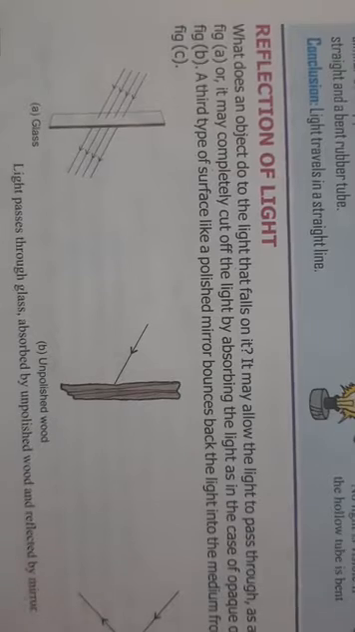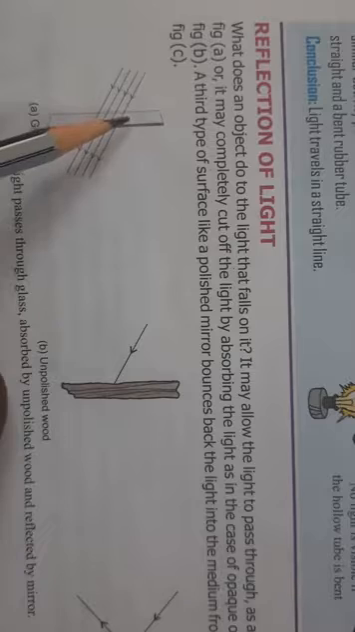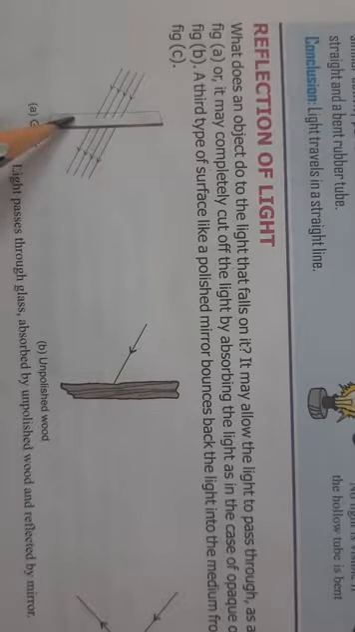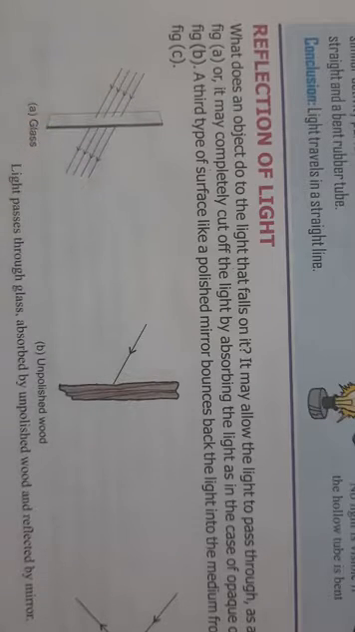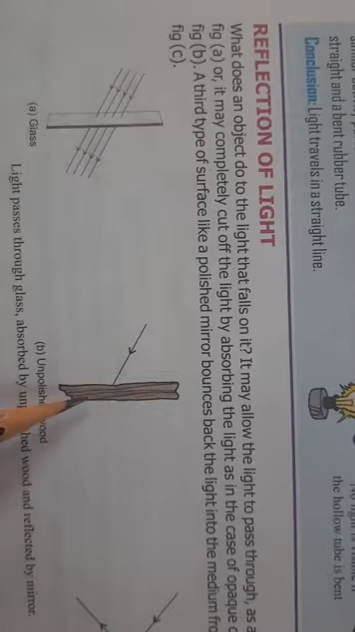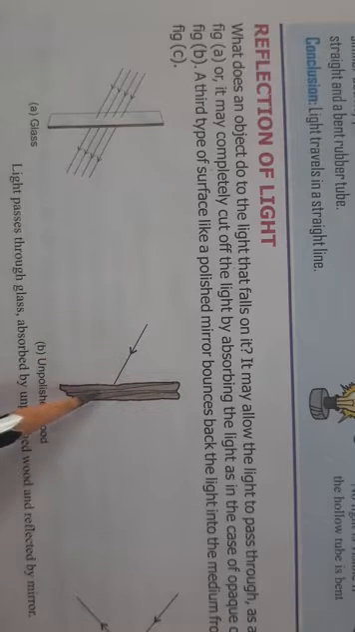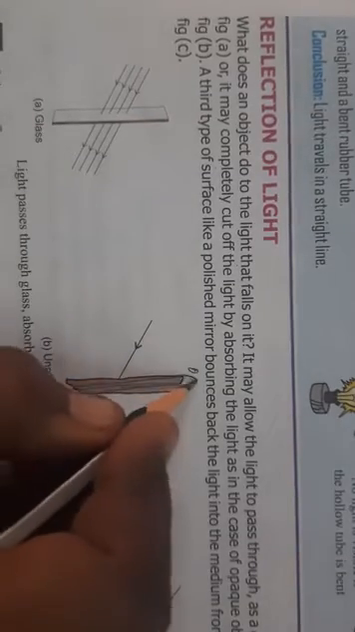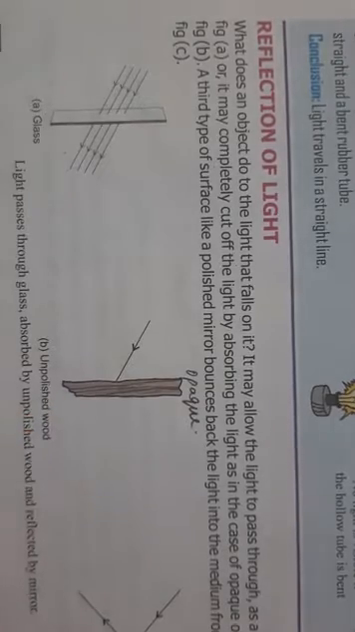Now what does an object do to the light that falls on it? Now see, some objects allow the light to pass through it, like through a glass. Then in some cases what happens is the light is fully absorbed. This occurs in the case of opaque objects. Okay, opaque objects absorb the light, like for example a wood.